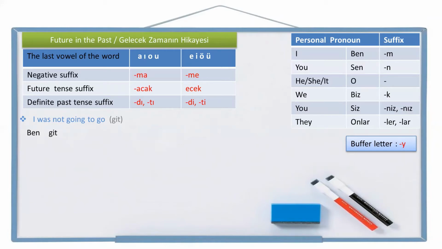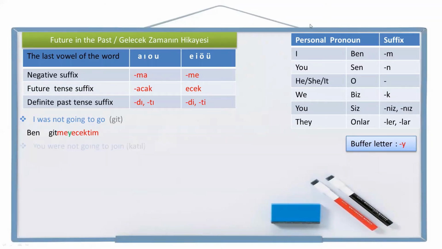Now I'm going to write a negative suffix. Gitme, not go. Now we are going to write not going to go, future tense suffix. All right, as you see, there are two vowels, e and e. They cannot be together, so I need a buffer letter between them. And after that, we are going to write definite past tense suffix, and to the end, personal pronoun suffix all the time. Gitmeyecektim. I was not going to go. Ben gitmeyecektim. So first verb, then negative suffix, then future tense suffix, and don't forget the buffer letter. After that, definite past tense suffix, and to the end, personal pronoun suffix.